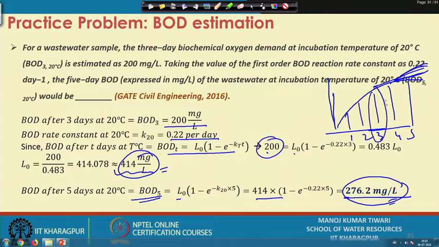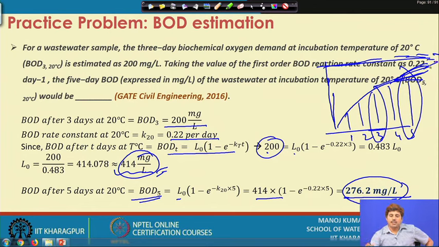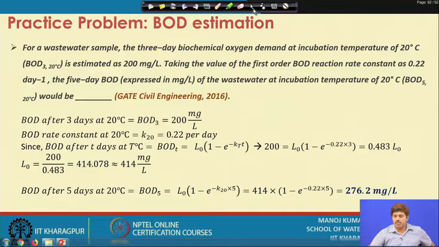It is lesser on day 3, higher on day 5, and the ultimate BOD, which is the maximum oxygen demand it can exert, will be the highest. If you extend this curve longer and longer, it will become static around this value. That is what the ultimate biological oxygen demand is.